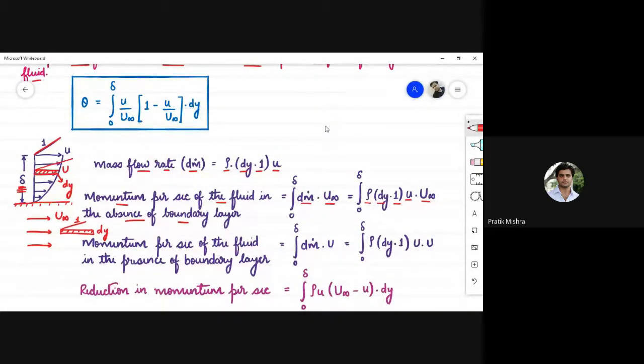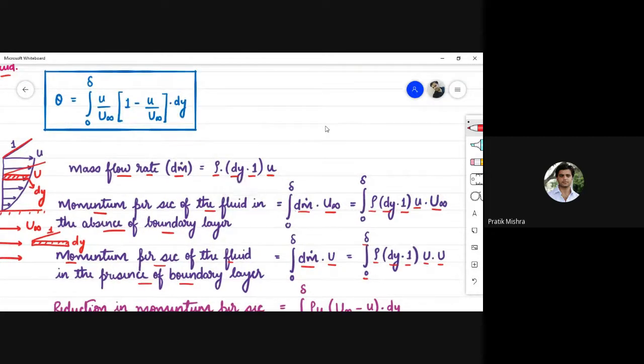Second, momentum per second of the fluid in the presence of boundary layer can be calculated as integration 0 to delta mass flow rate multiplied by the existing velocity of the flowing fluid, that is u. So the momentum per second in the presence of boundary layer is equal to integration 0 to delta rho dy into 1 u into u.